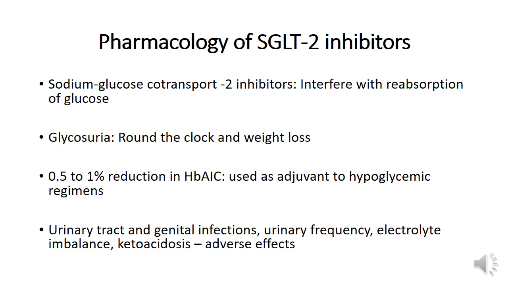They reduce glycosylated hemoglobin levels by 0.5 to 1%. Hence, they are used mainly as adjuvants to hypoglycemic regimens to improve the outcome. Because of the pharmacological action of producing glycosuria, the adverse effects of these compounds are urinary tract and genital infections, and they also increase the frequency of urination. They can also produce electrolyte imbalance and even ketoacidosis as adverse effects.